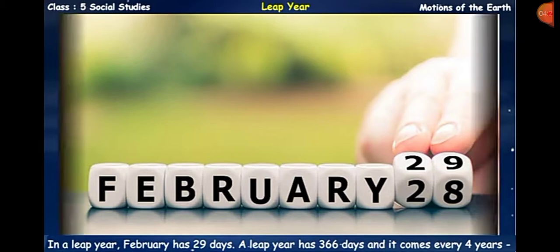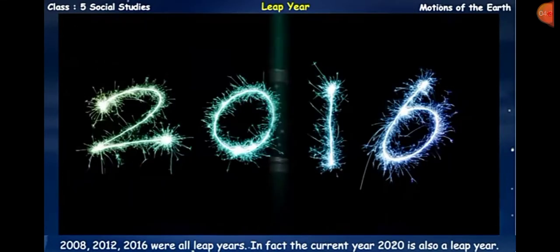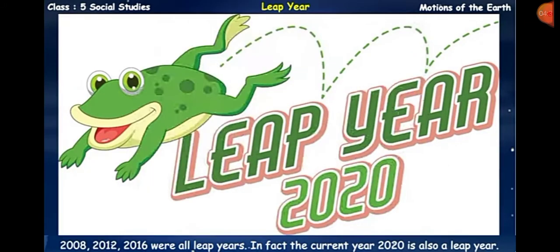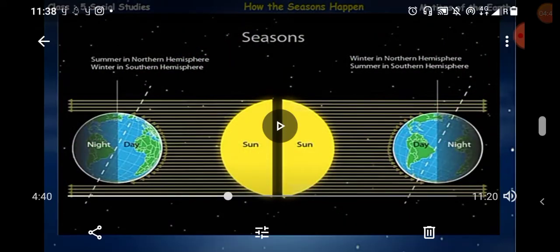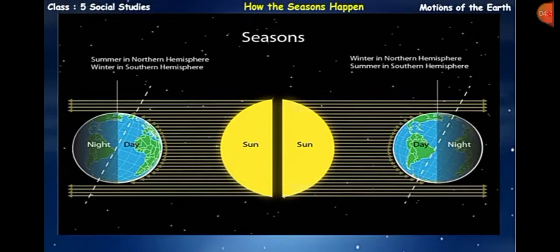Okay, तभी आप लोग देखते हो कि हर 4 साल के बाद ये होता है. And 2008, 2012 and 2016 were leap years. And last year 2020 was also a leap year. Okay, so now we will read about the seasons. How seasons change and what is its cause.